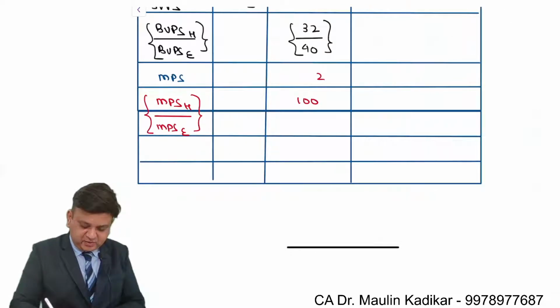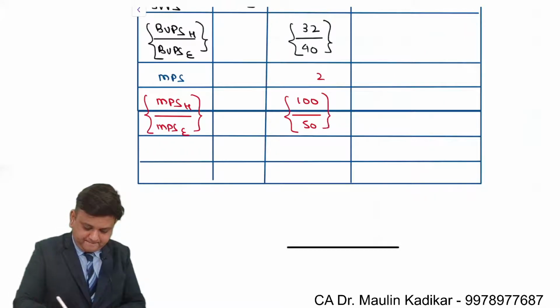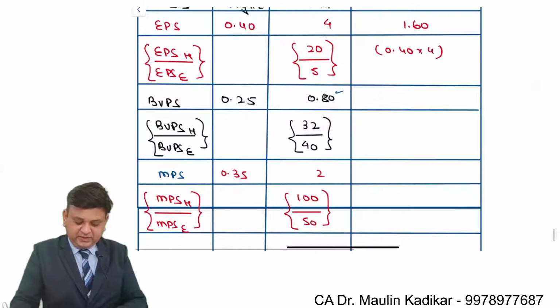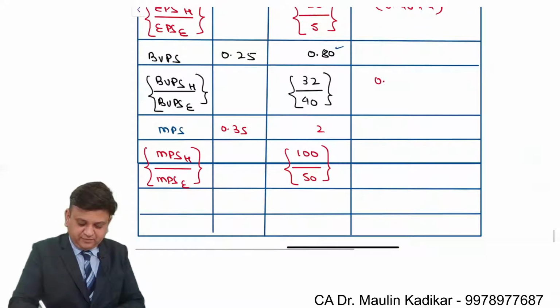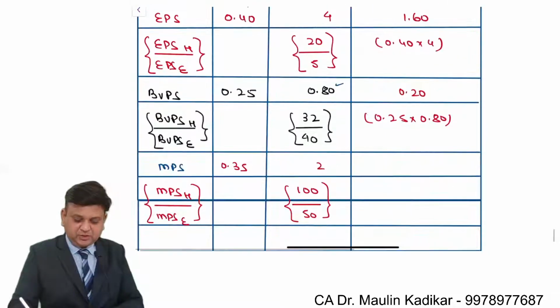The weight is provided to us as 0.35. So what will happen, dear students? It is 0.25 into 0.80, that is 0.20.